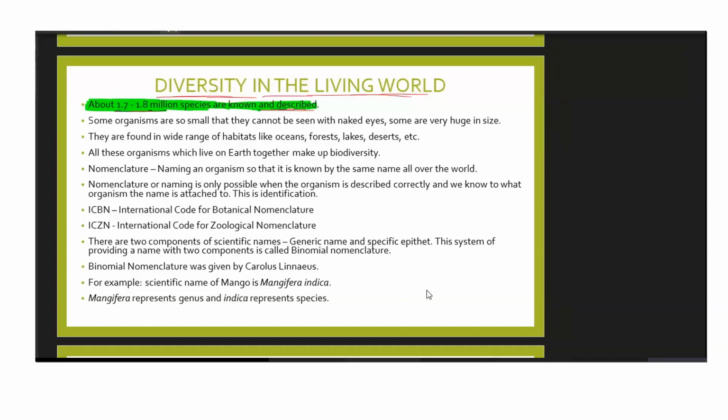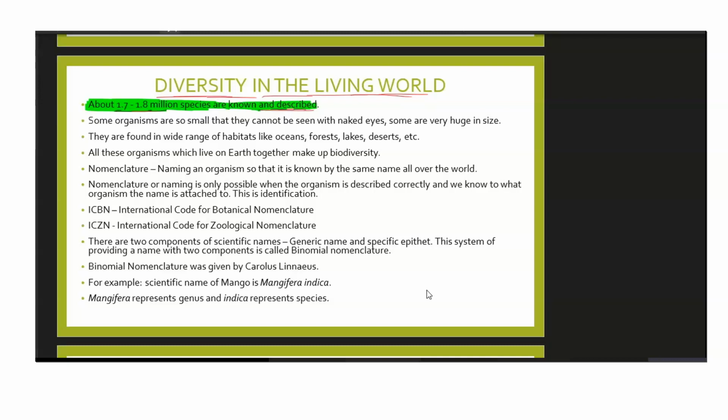But then children, again, these data are very old, because in your NCERT the data which is given is more than 10 years old. Because nowadays, within those 10 years, there are a lot many species that have also been discovered. Every day more than hundreds of species are discovered. So if you keep on accumulating those number of species within 10 years, of course this number must have increased. But then again, whatever is written there in your book, you need to follow that. Okay, so about 1.7 to 1.8 million species are known and described.